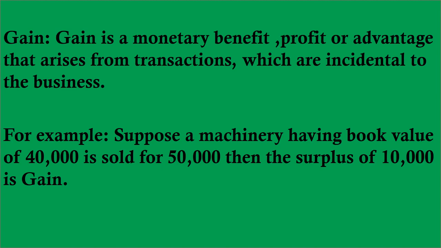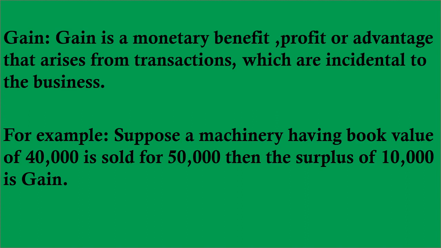For example, suppose a machinery having a book value of rupees 40,000 is sold for rupees 50,000, then the surplus of 10,000 is gain. 40,000 की मशीनरी 50,000 में we have sold, then the surplus 10,000 we have gained, है ना? In that we are in the surplus of 10,000, that is called gain.